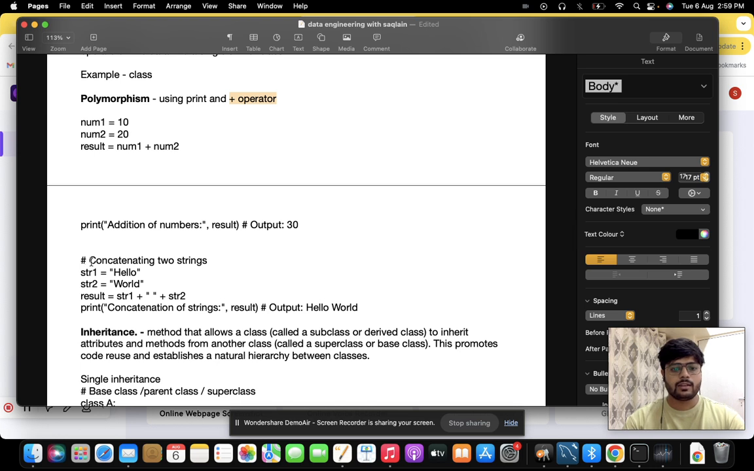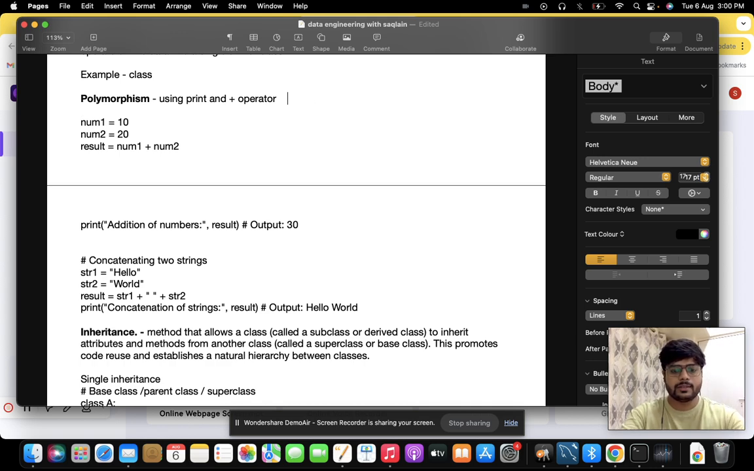Let's have a look at the other example as well, where we can use the same plus operator for a different operation. We have string1 as hello, string2 as world, and we are using the result variable in order to combine or concatenate these two strings. At the output, we finally get hello world. So this is polymorphism. We are using the same operator in different ways. And we can understand this with the help of a print statement also.